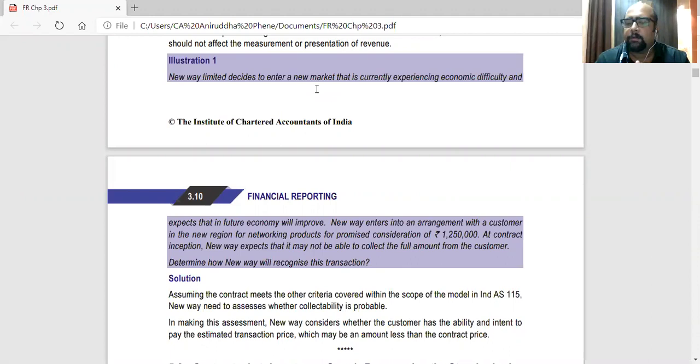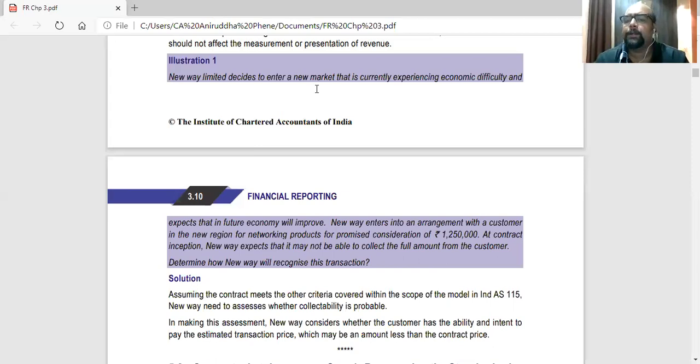New Way Limited decides to enter a new market that is currently experiencing economic difficulty. So New Way Limited is trying to enter a new market. Now market can be two types. It can be a product market, so they are entering into a new product segment, or it can be location wise, geographical market, so they are entering into a new location that is currently experiencing economic difficulty. So market is down and expects that in future economy will improve. So in the future there is a lot of scope there.